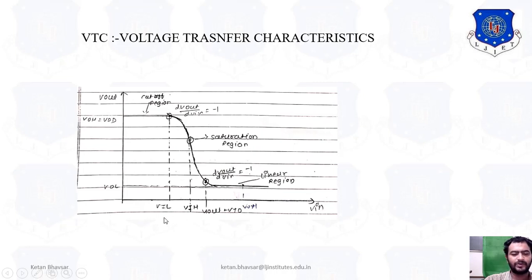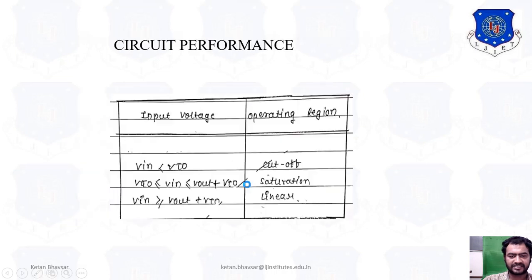If you increase the value in terms of VIL, then it starts decreasing, and at one particular point it reaches the saturation point, meaning there is no variation, and if you increase more and more, then it goes to a linear variation. So basically we can understand this particular region with this diagram.